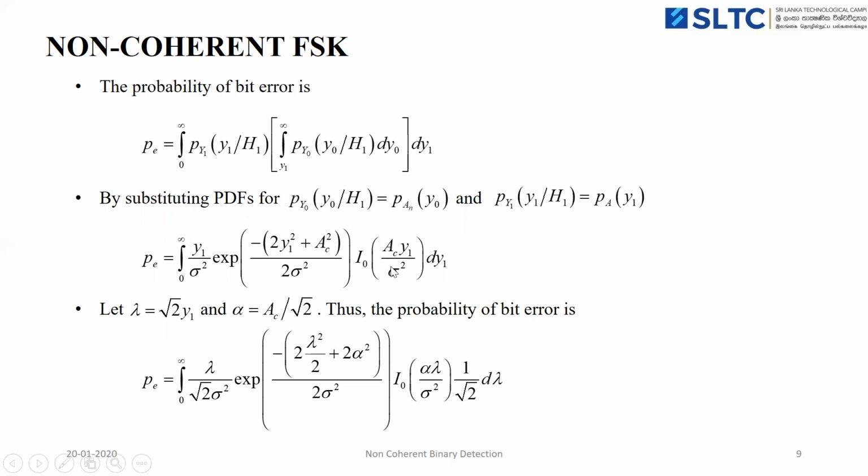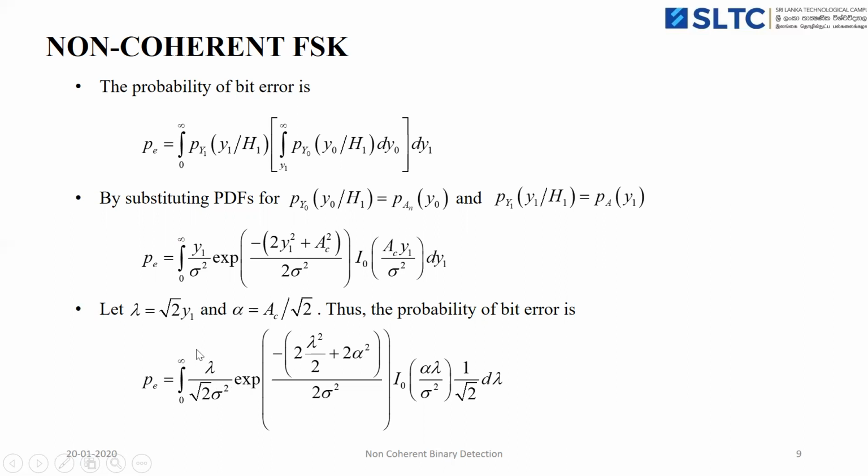Here we are using the modified Bessel function I0. I0 of A_C Y1 by sigma squared is the modified Bessel function of the first kind with zero order. Let lambda equal root 2 Y1 and alpha equal A_C by root 2. You can see in the above expression for the probability of error there is a Y1 and an A_C. Now we can replace Y1 and A_C by lambda and alpha.